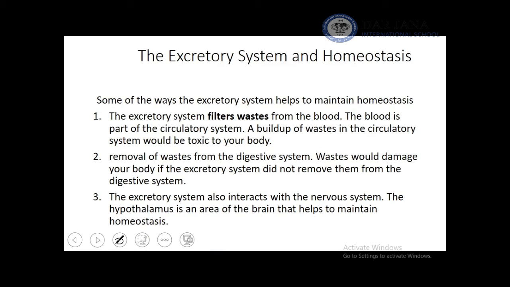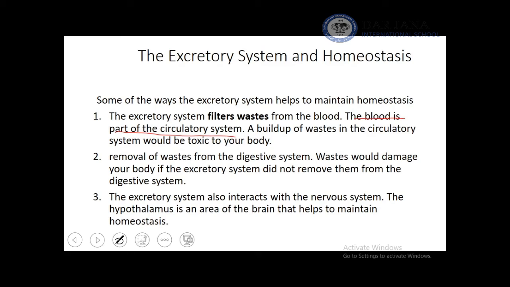Finally, let's talk about the importance of excretory system on homeostasis. There are collaborations between excretory system and digestive, respiratory, circulatory, and nervous. The excretory system filters waste from the blood, and the blood is very important part of circulatory system.